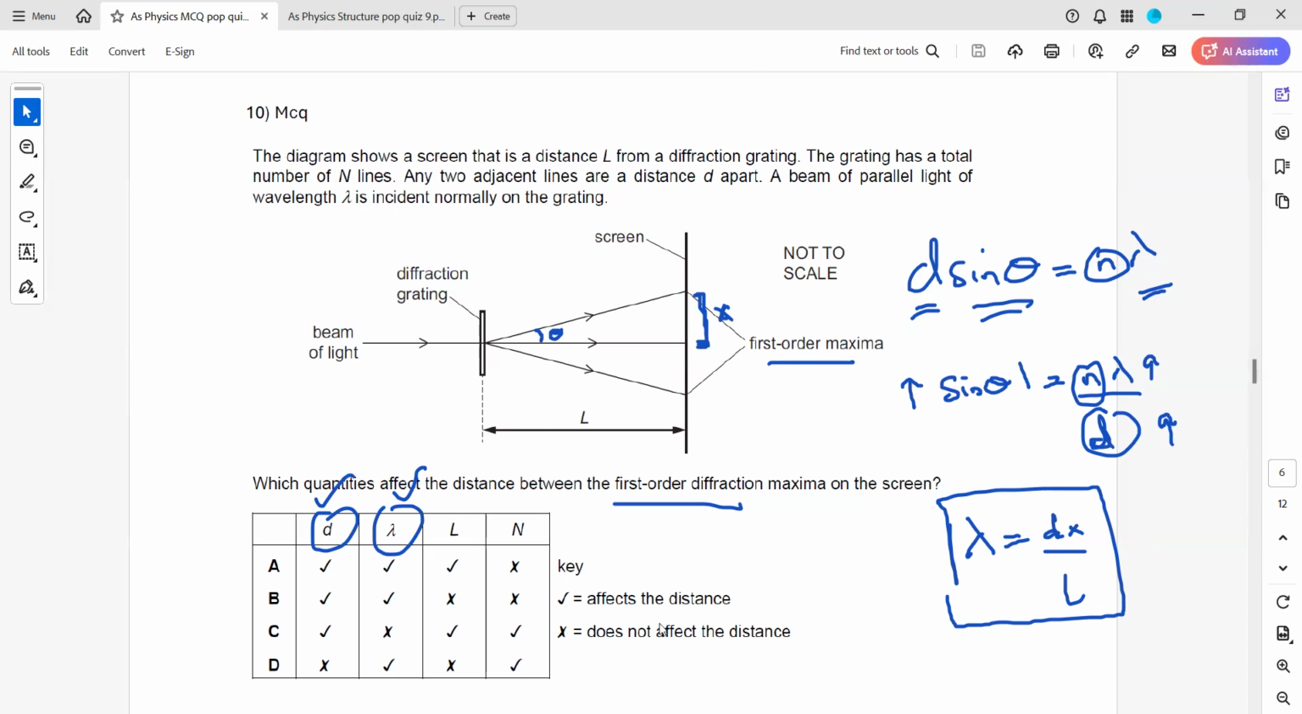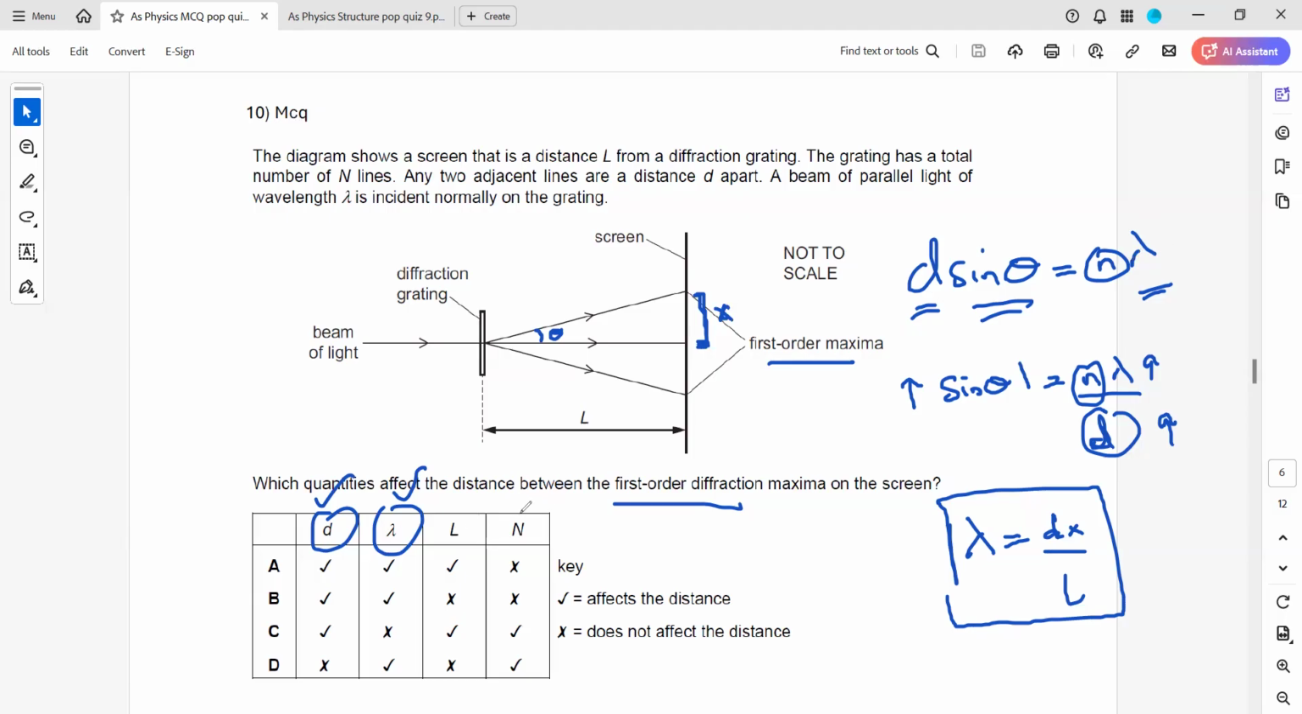They're asking about the first order maxima, this total distance. But if half of the distance changes, definitely the total distance will also change. So we can just work out for half of the distance, and we can compare that the total distance will also change. So the value of x, if we change the lambda, it is changing. If we change the d, it's also changing.